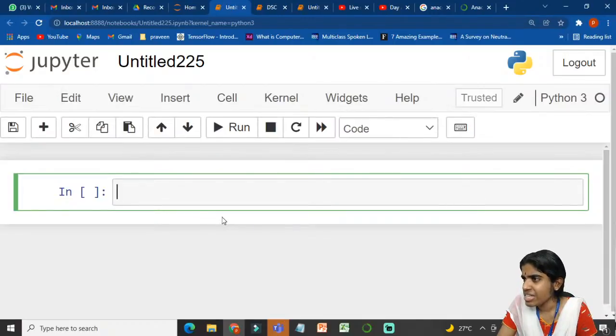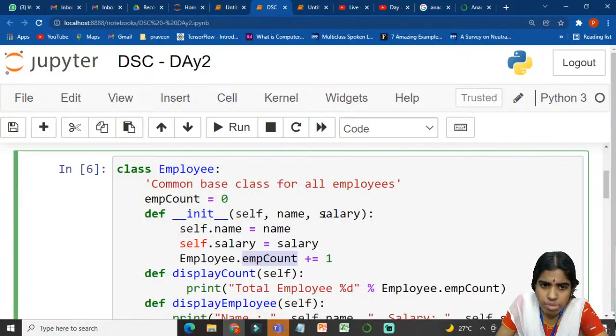Am I making sense? Shaikh, use self.count. No, please understand what this code is doing. Why am I using Employee? I am just referring this to the class Employee. I can't use self, because it refers to the class instance. So I am just using Employee.mcount plus equal to 1.